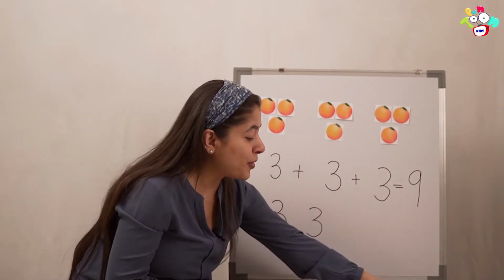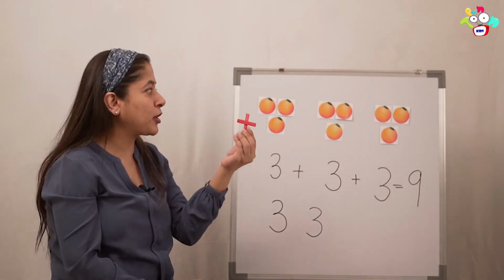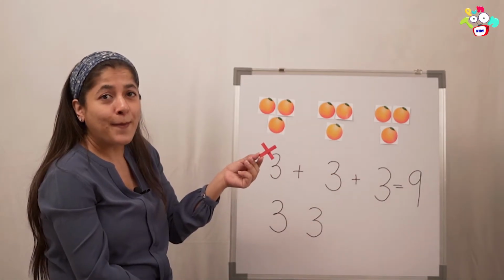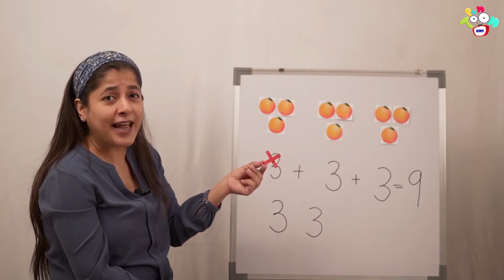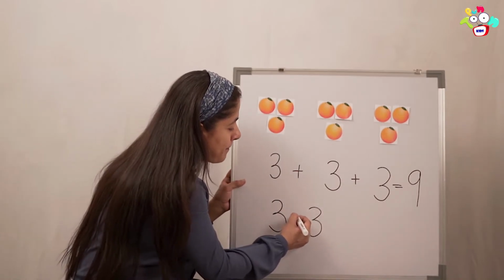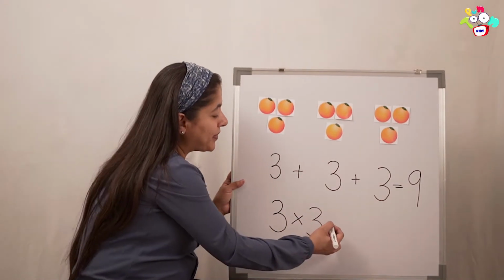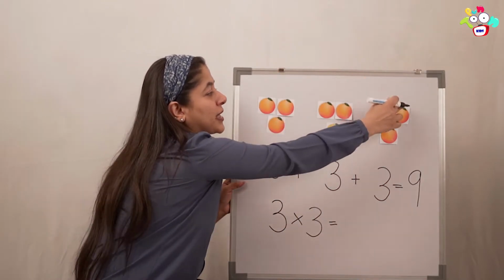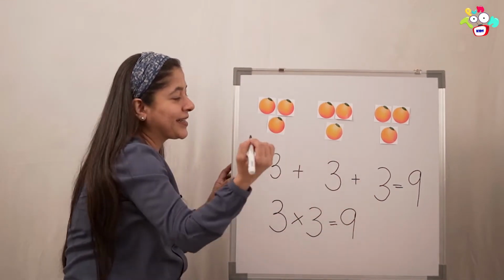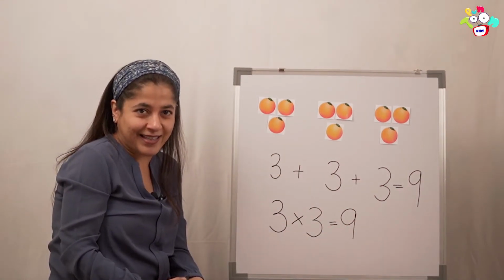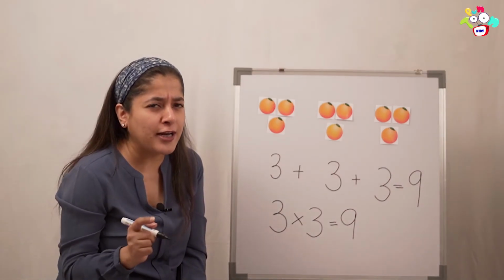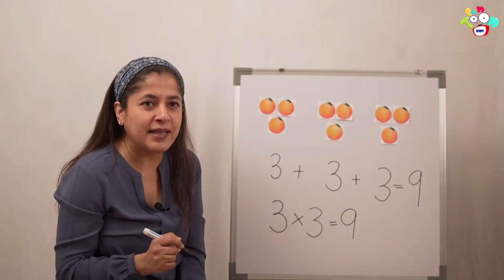Yes, you're going to see the addition is like this, right? Because you keep adding, you're going to slant it, turn it around, and you're going to multiply because it is repeated addition. You're adding it again and again and again. So you're going to put multiply. And then we'll write equals to, and how many oranges are there in all? 9 oranges. So we are going to write 9 oranges. Yes? Superb job.